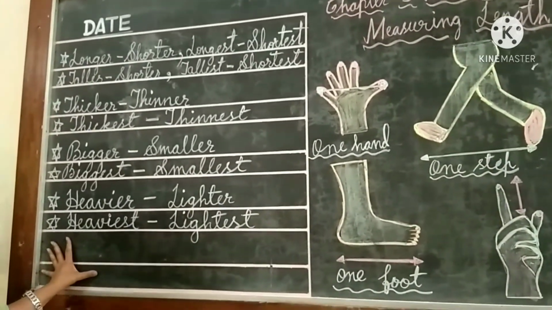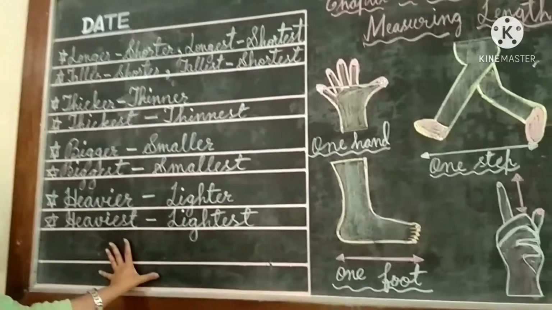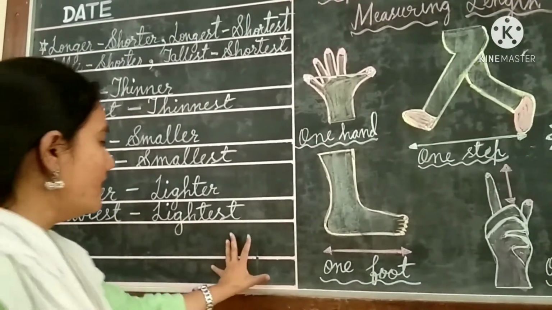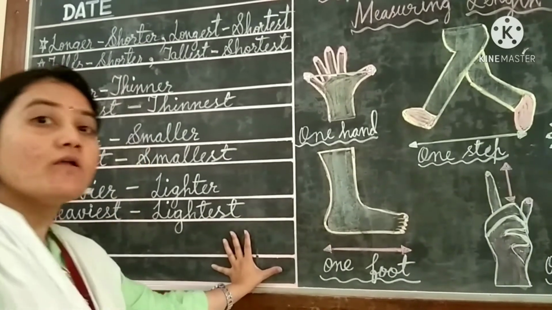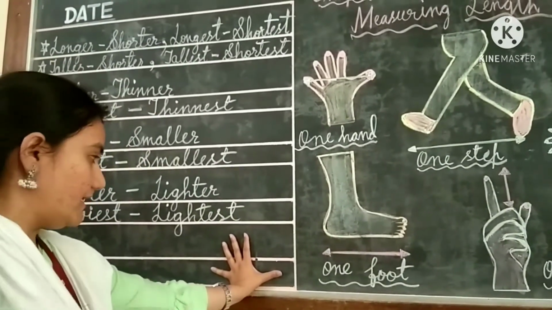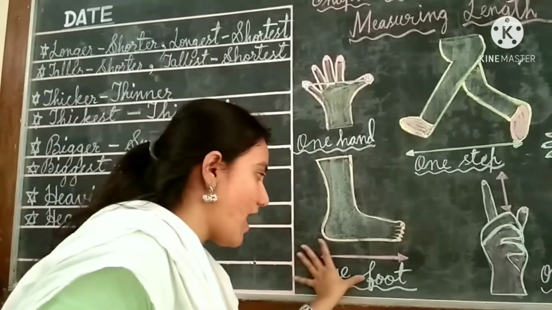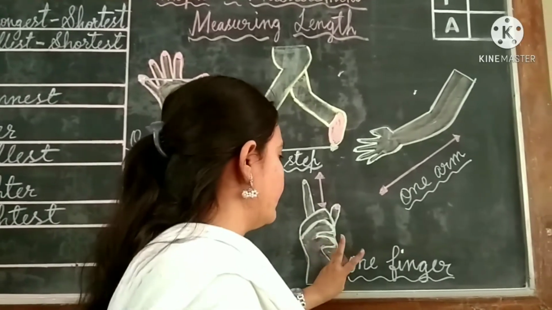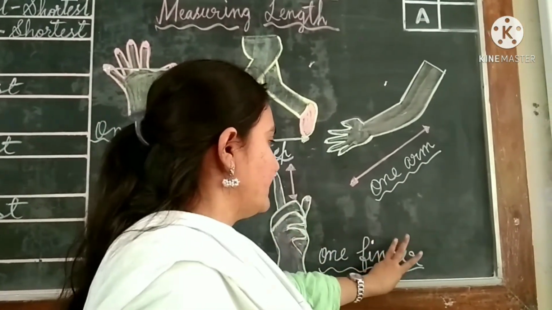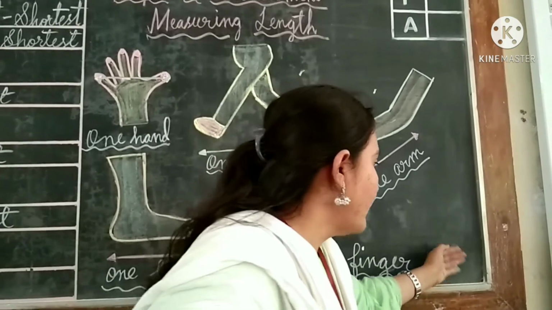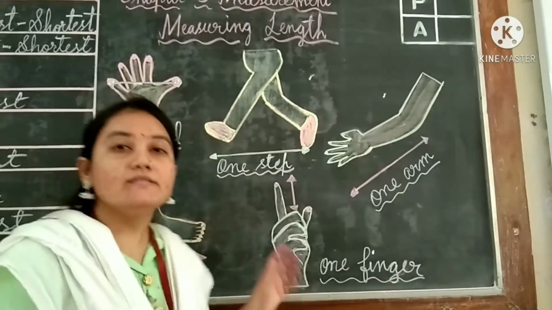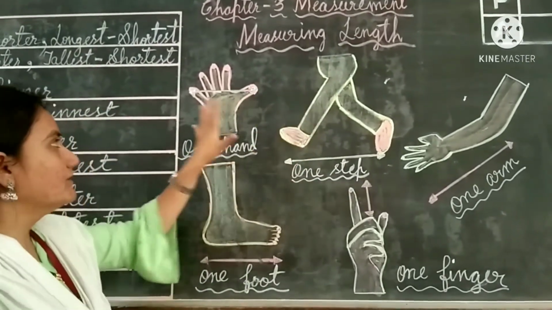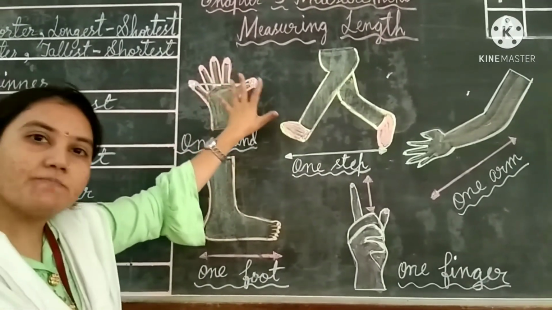See here. 1, 2, 3. With our body parts also we can measure the length. This is 4, 5, 6, 7, 8, 9. 9 and 4 fingers. This is the way how you have to count the length with one hand or one span here.